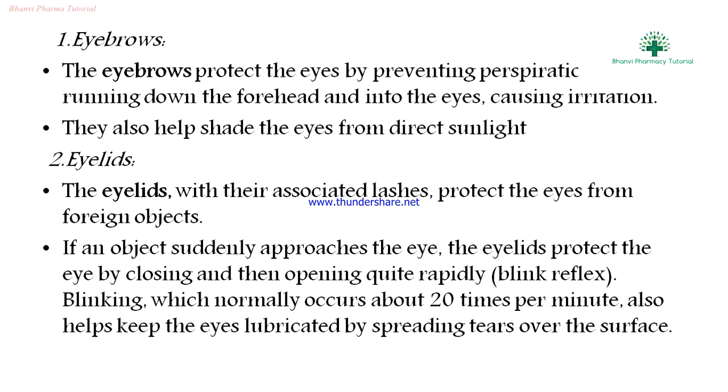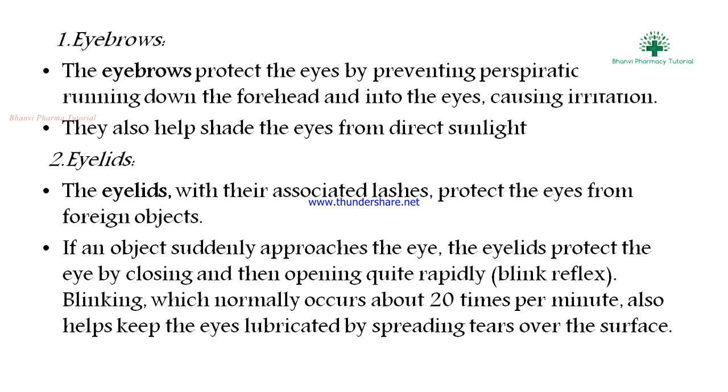Next, the eyelid. The eyelid with its associated lashes protects the eye from foreign objects. If an object suddenly approaches the eye, the eyelid protects the eye by closing and opening, blinking.